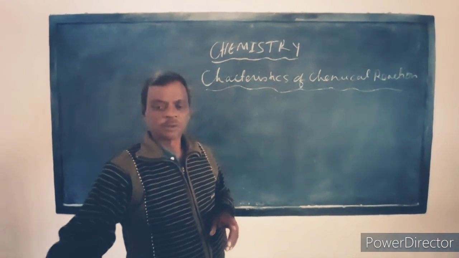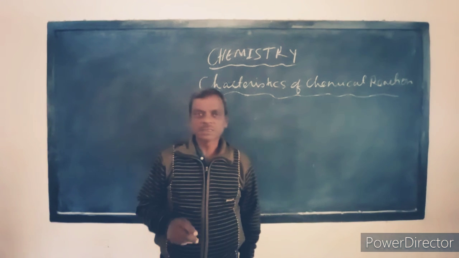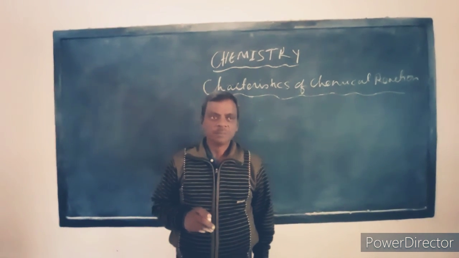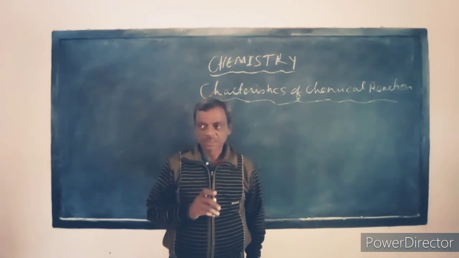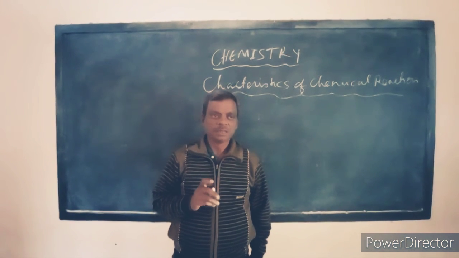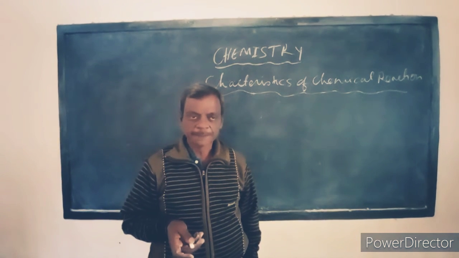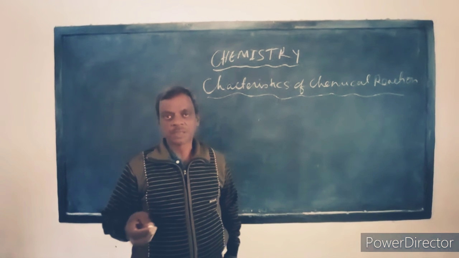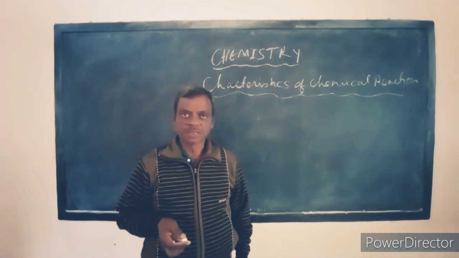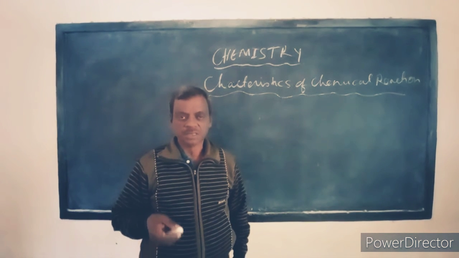Next, I am going to explain the characteristics of chemical reactions. While a reaction is taking place, students, many types of physical characteristics are observed. Somewhere we observe evolution of gas, sometimes change in temperature, sometimes change in color, and in some cases change in state.